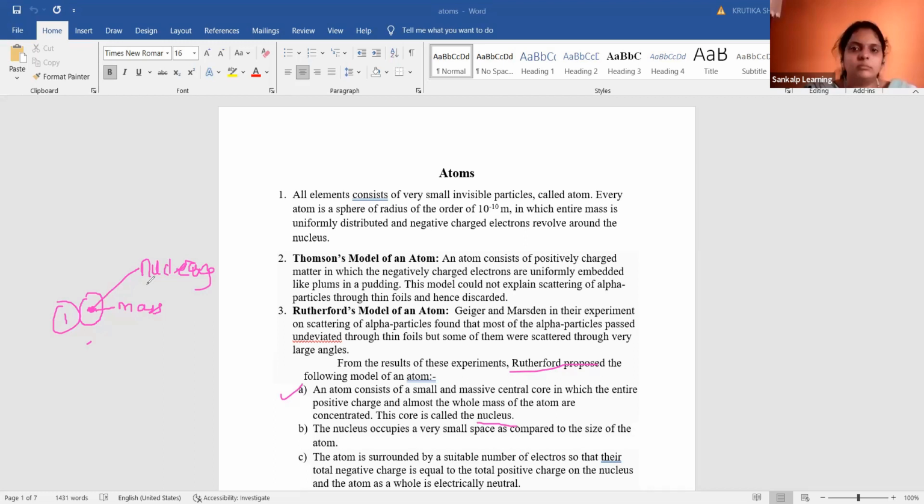Third point. The atom is surrounded by a suitable number of electrons so that the total negative charge is equal to the total positive charge on the nucleus, and the atom as a whole is electrically neutral. That means the number of positive and negative charges is the same, so the atom is said to be electrically neutral.